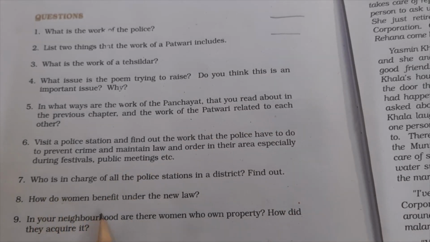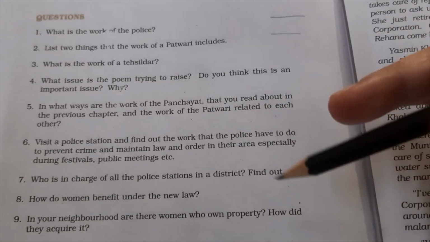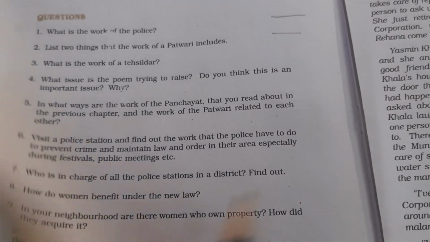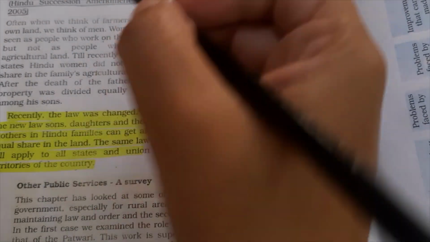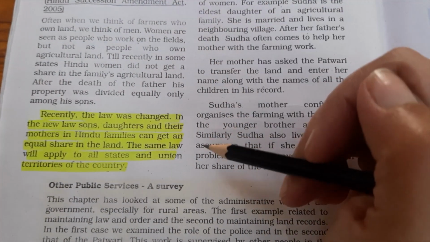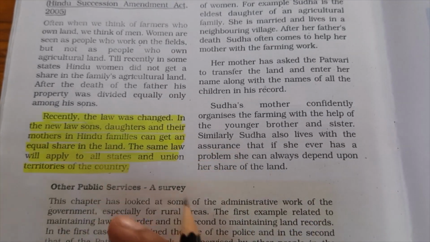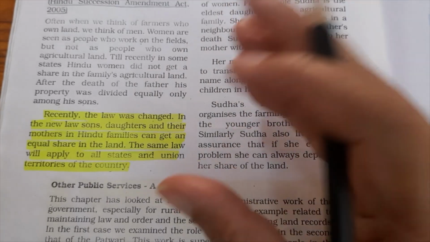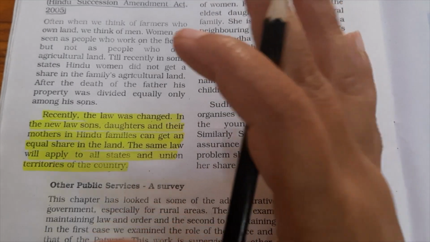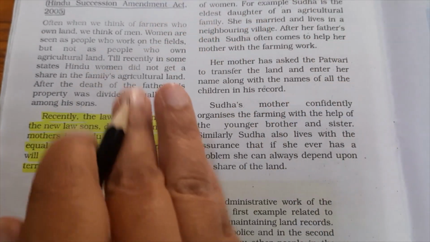How do women benefit under the new law? So what is the new law and how are women benefited under it? The new law came into effect in 2005, the Hindu Succession Amendment Act, and in this act the girls and the mother also get an equal share in the father's or husband's property. It is not only the son who will inherit, and it is a very nice act.